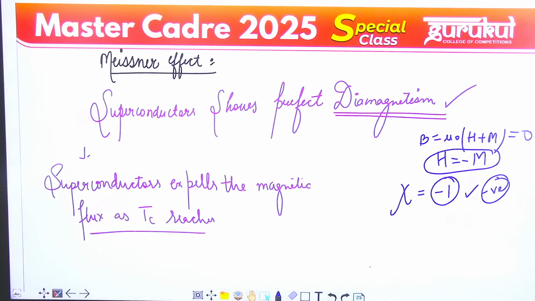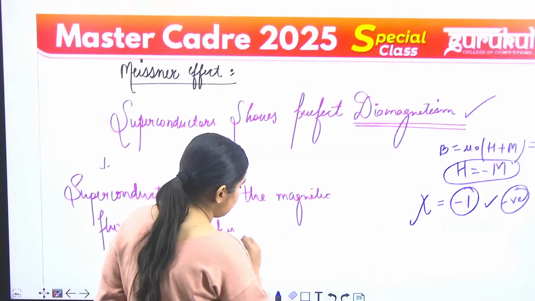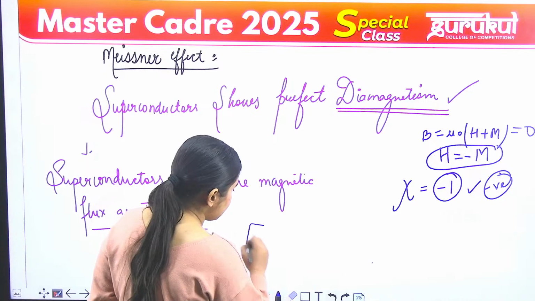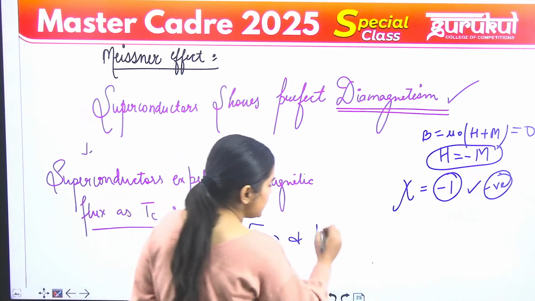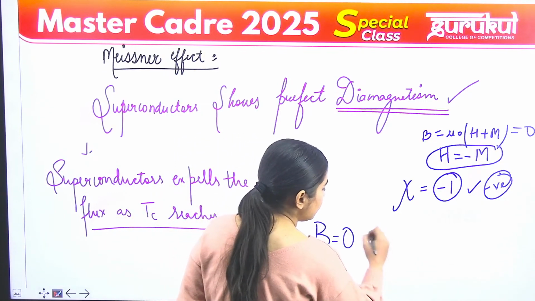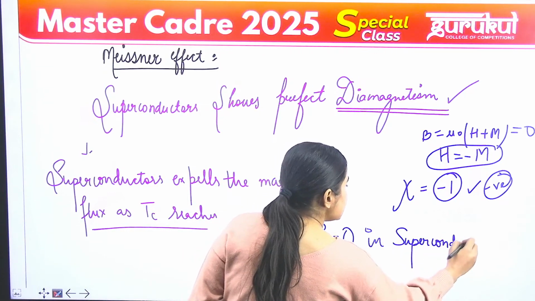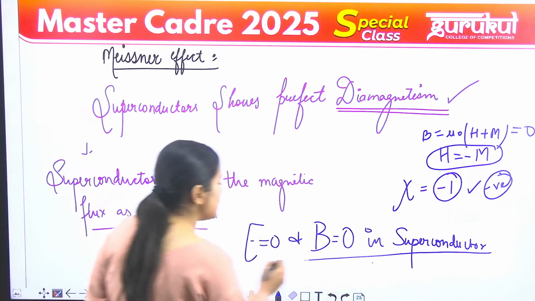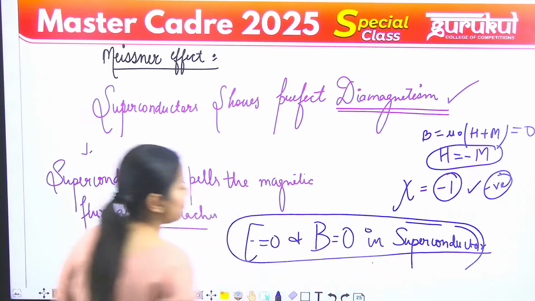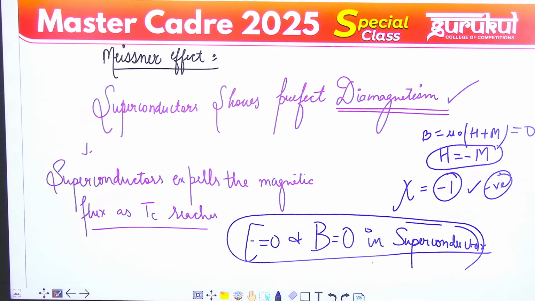So according to Meissner effect बच्चे, the magnetic flux is pushed out of the body of the superconductor at transition temperature, है ना. अच्छा एक बात हमेशा ध्यान रखो, in superconductor E is equal to 0 and B is equal to 0 in superconductor. This can be asked in your exam. Okay, E and B both are 0 in the superconductors.